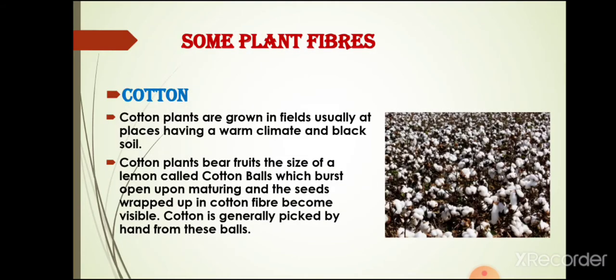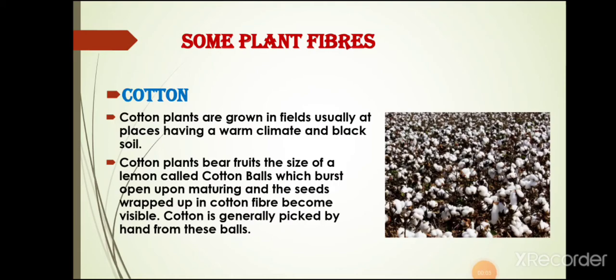Now students, in today's class we will study about plant fibres. As you already know, cotton and jute are examples of plant fibres. So let's start with the first plant fibre, that is cotton. As you already know, cotton is obtained from plants. You have seen cotton at your home also, like the wicks used for oil lamps, inside pillows, and even cotton wool is used for filling mattresses.